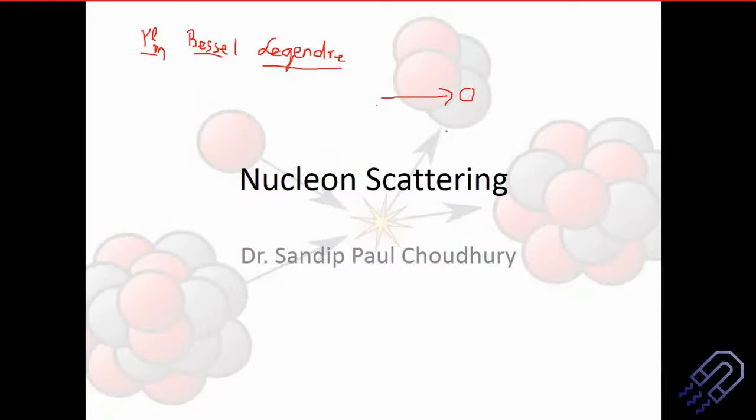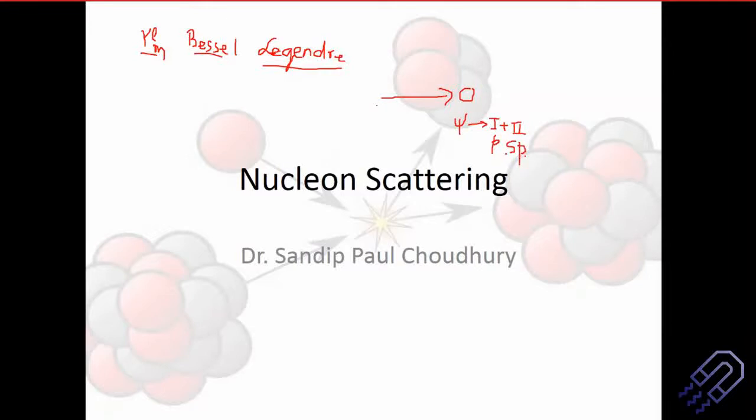But in general, considering quantum mechanics and everything into the picture, we basically have the wave function divided into two parts. If you remember, the first part is nothing but the plane wave, and the second part would be nothing but the spherical waves.